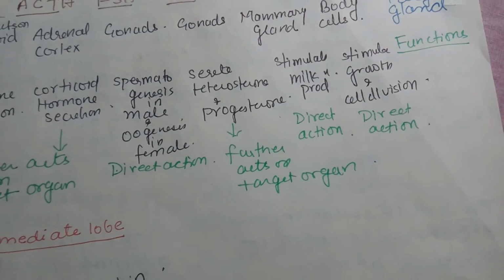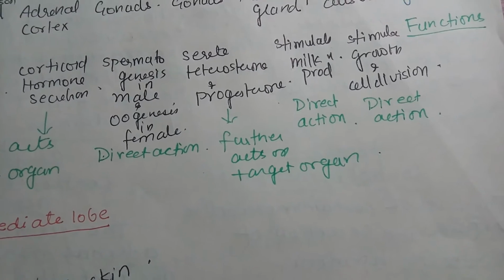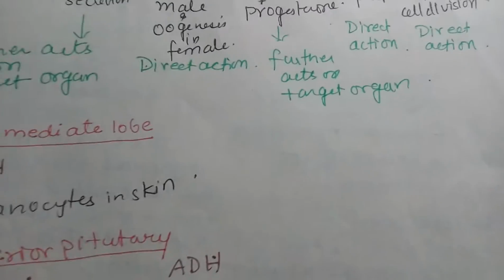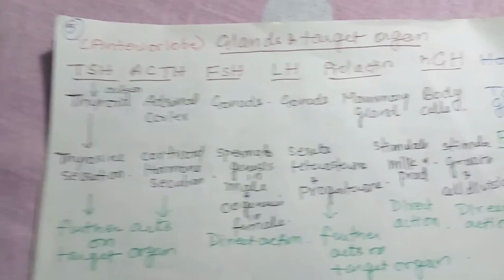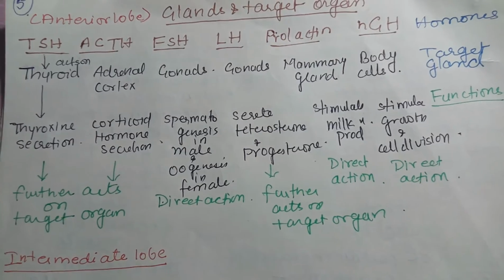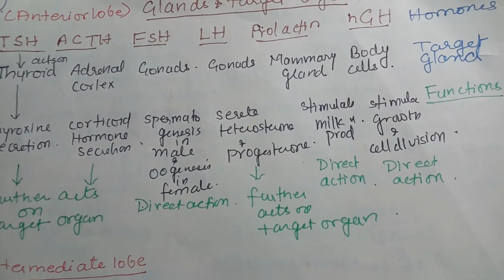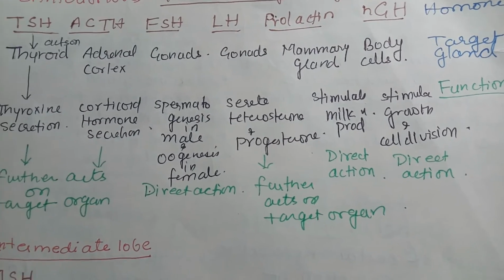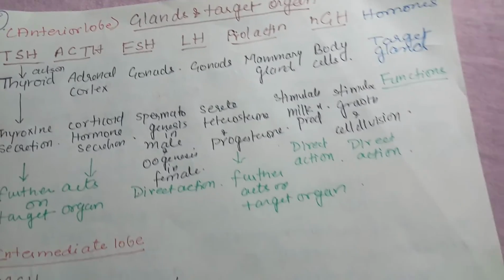Okay, so their further action is on the target organ. So here some of them act directly, and some of them stimulate further production of the hormone, and these hormones further act on the target organ. So this is how different hormones function.